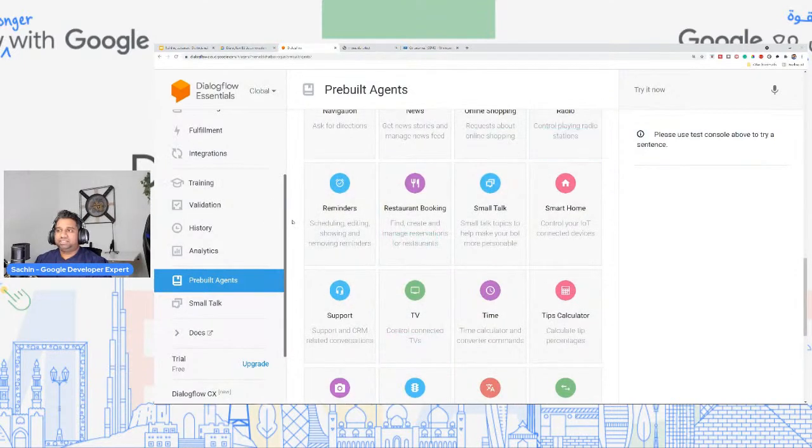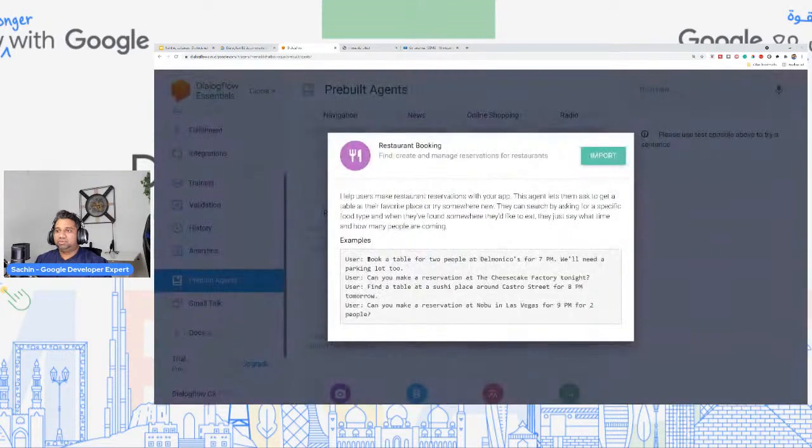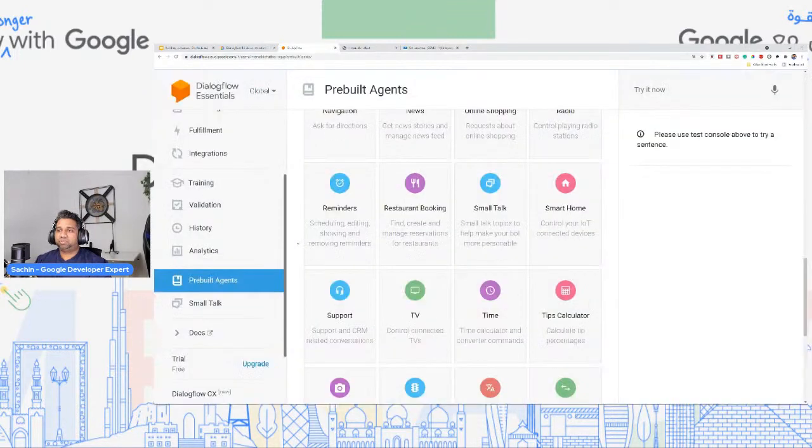Now, a simple example of that is a pre-built agent called Small Talk. Here you can also see we have something for restaurant booking. So, book a table for 2 people at so-and-so place at 7. And all of this is automatically handled. So how does it work? All you have to do is click import, and it will automatically create the necessary intents and entities for this. Another simple example is small talk. So what is small talk?